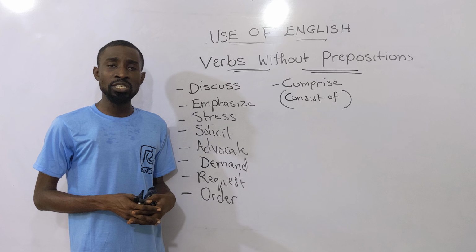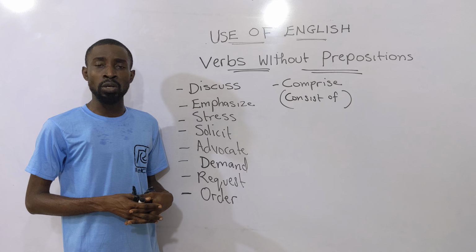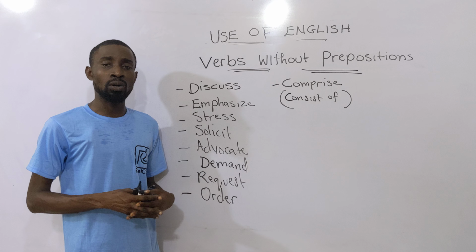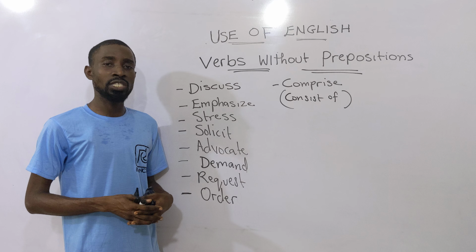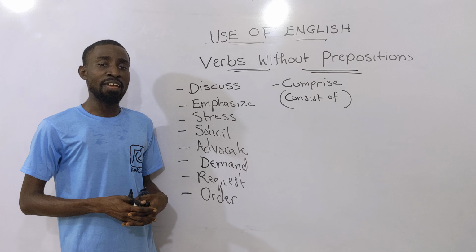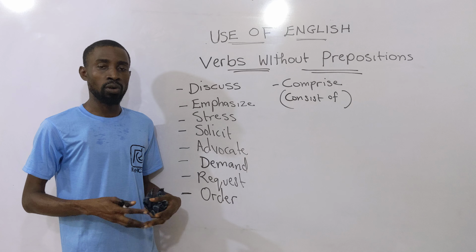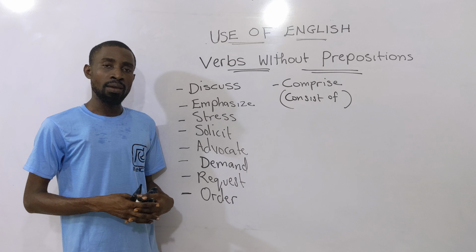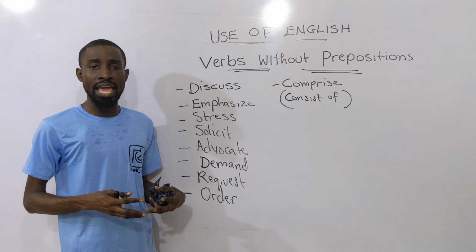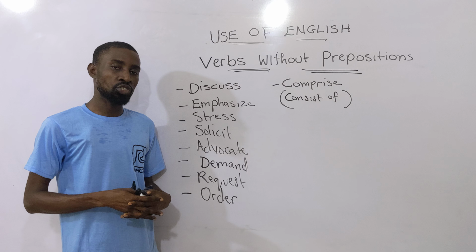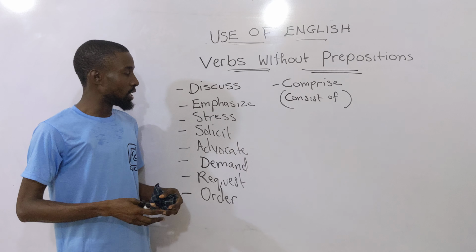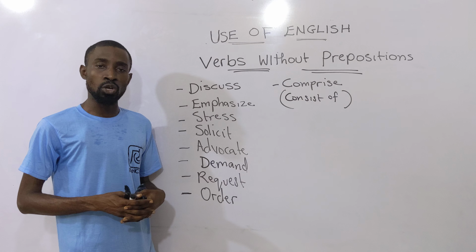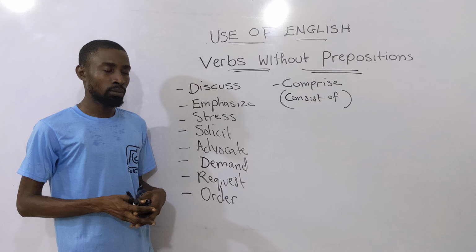Emphasize. The word emphasize does not go with the preposition on. So you don't emphasize on something. Rather, you emphasize something. You do not say, let's try and emphasize on the issue. It is wrong. Rather, you say, let us try and emphasize the issue. All right? So in that case, emphasize does not go with the preposition on.